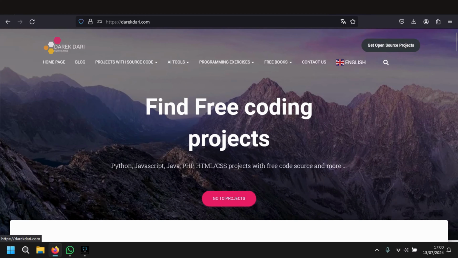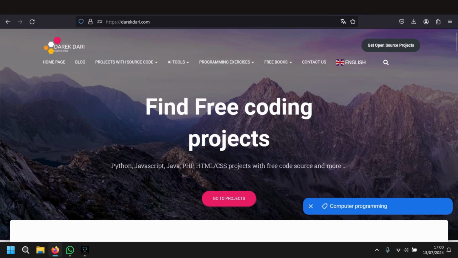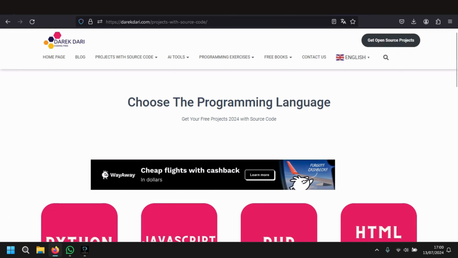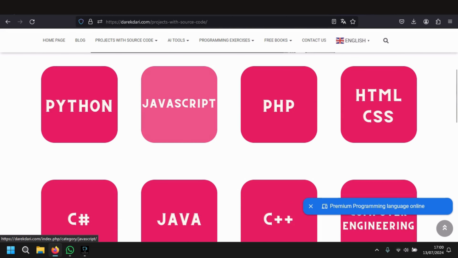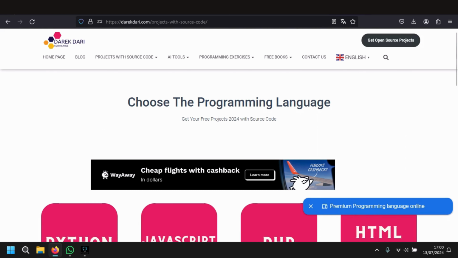Again, it is called DarekDari.com. Of course, I will put it in the description box, and also in the first comment I will pin it, so you can just go there and dive into this website. By the way, you can also click here, get open source projects, or here go to projects, and you will find the programming languages that they are putting projects for.